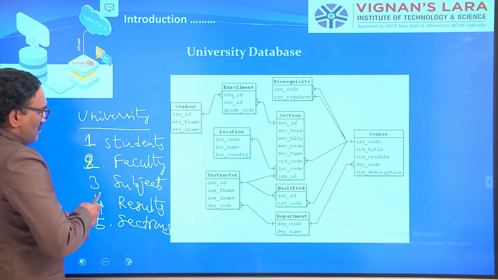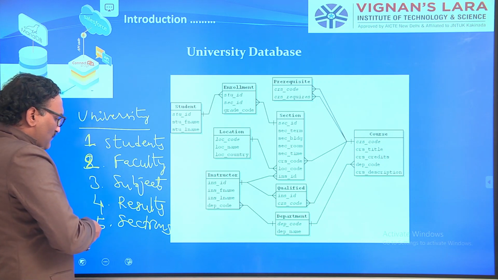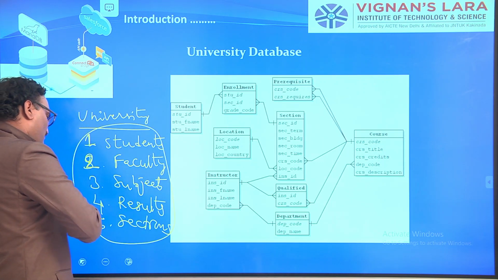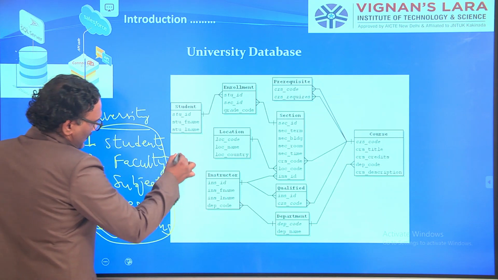So for all these five, you should have separate files.